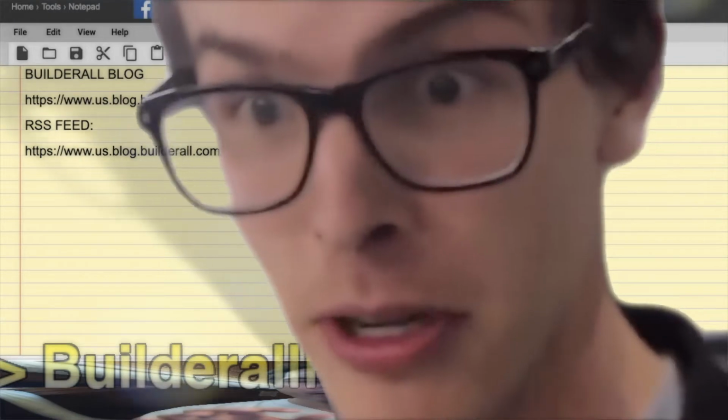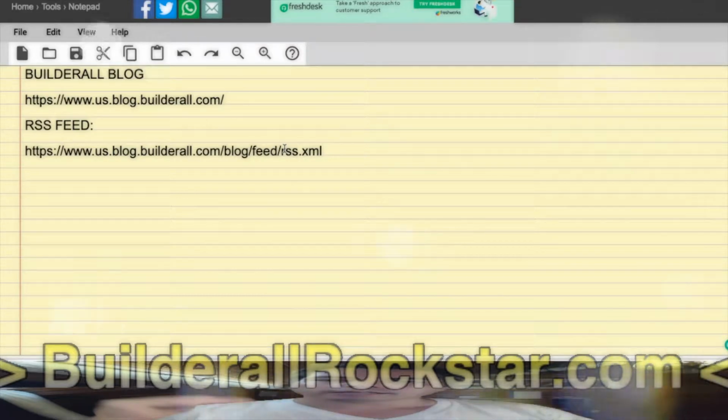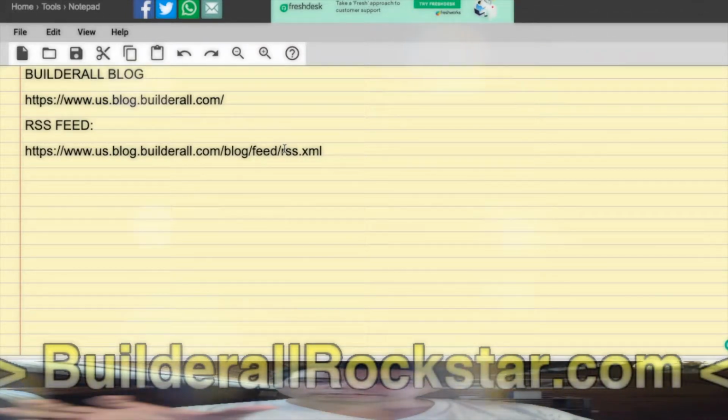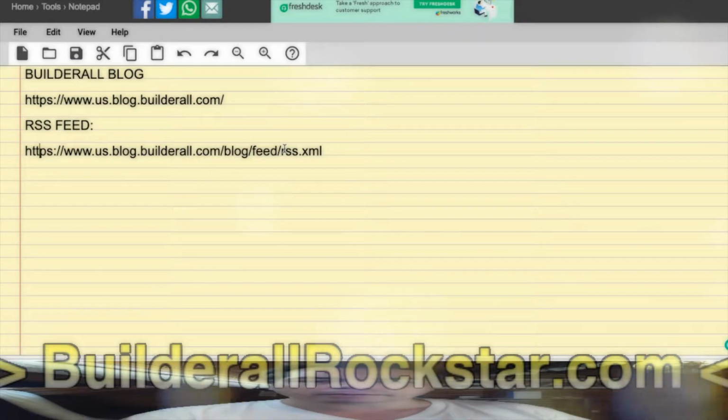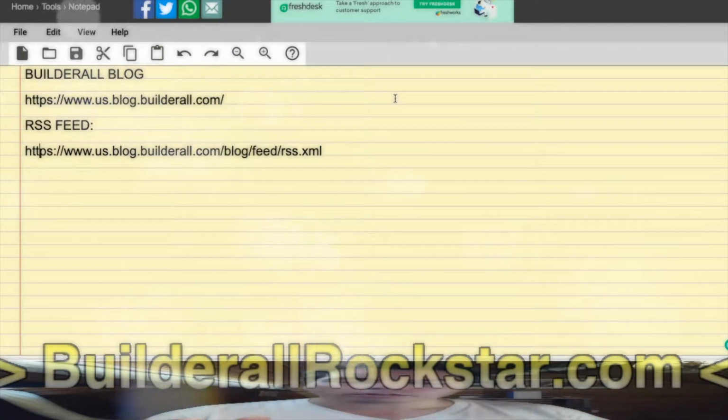So this I can do pretty quickly, it's quite easy. But to take the content, clean it, and repurpose it to be displayed on my website will take more time. But once it's done, any Builderall user will be able to use it also.